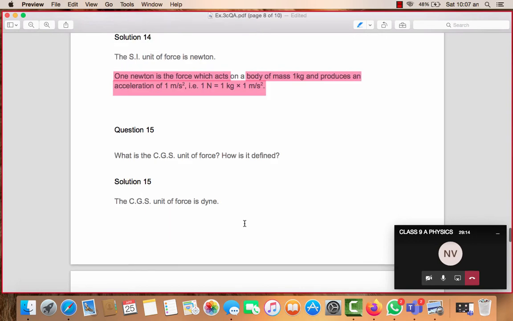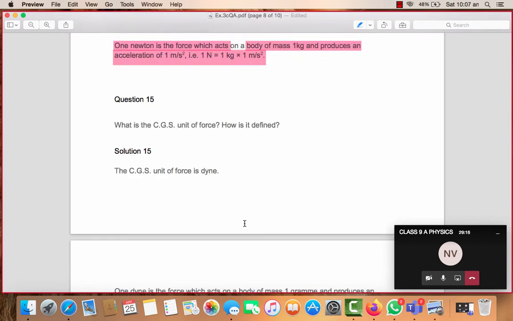Let's see the next. What is the CGS unit of force? How is it defined? CGS unit of force is dyne, students. And that of mass is gram, and acceleration is centimeter per second square. So how will it change? It will change to 1 dyne equals 1 gram into 1 centimeter per second square.